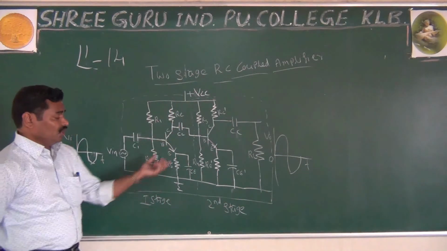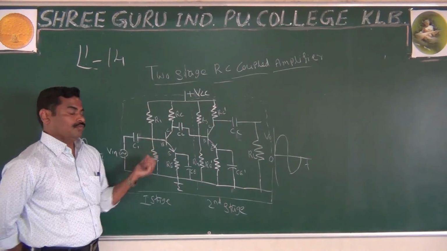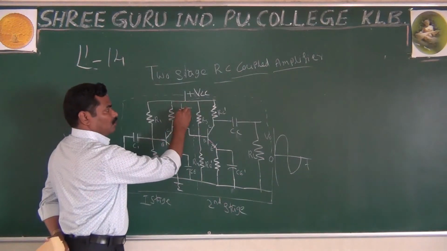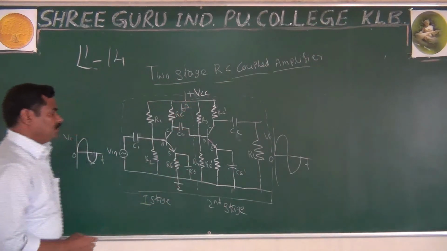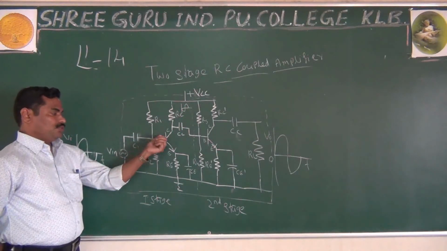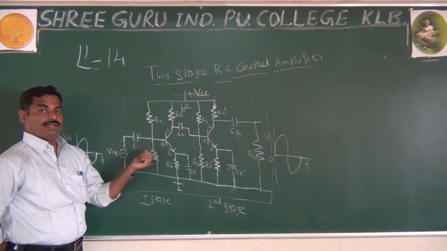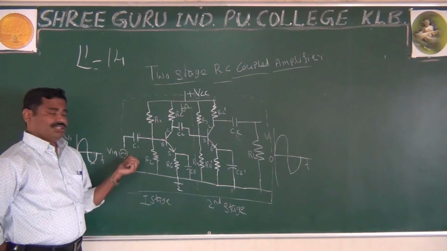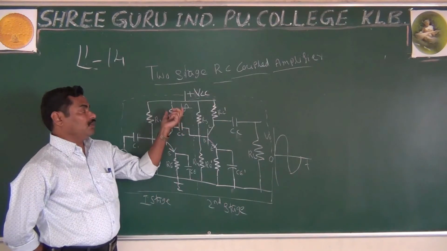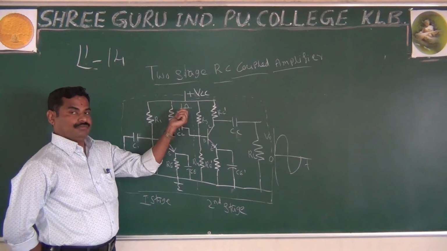As we know, you are using the CE configuration. In CE configuration, what happens? The input and the output are out of phase. You are applying the input like this, but you are getting the output like that. It means you are using the CE amplifier, and as we know, in a CE amplifier the input and output are 180 degrees out of phase. Whatever input you give will be amplified, and the amplified output you can get across the collector.